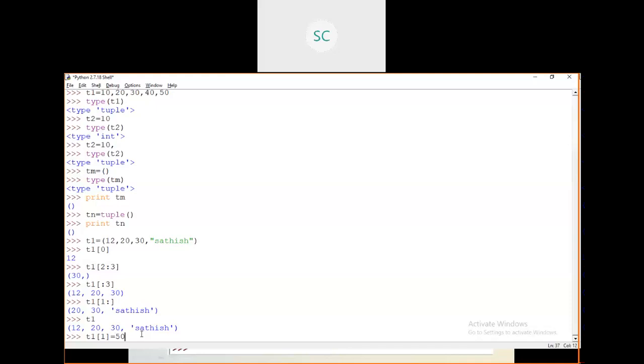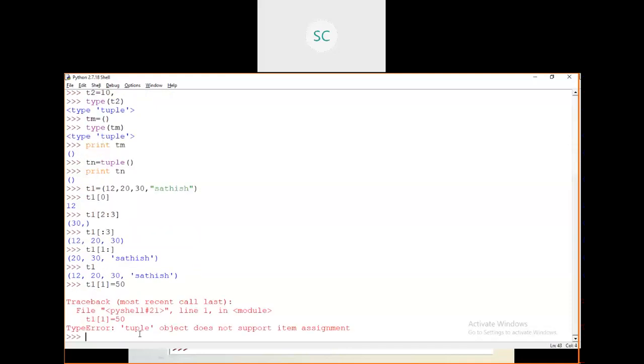Okay, see what happens. Now you can see a type error is there. Tuple object does not support item assignment, because you cannot update the values of a tuple. Because it is immutable in nature. You cannot update, or change, or delete the elements from this tuple.